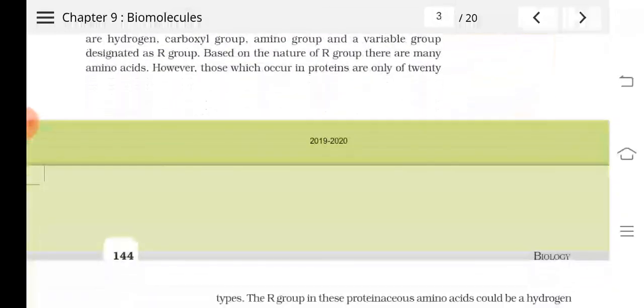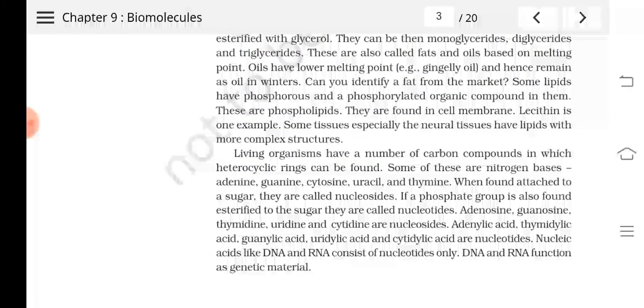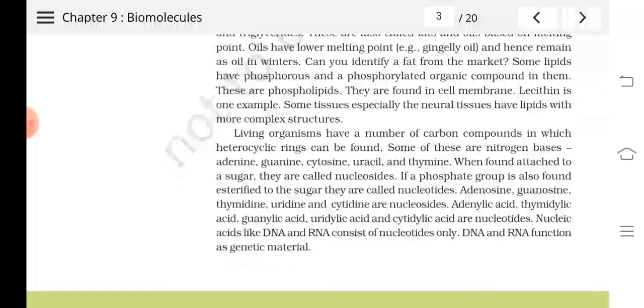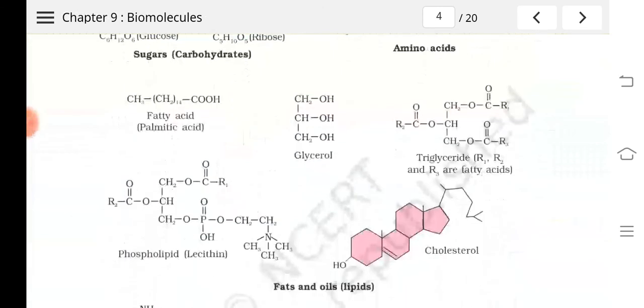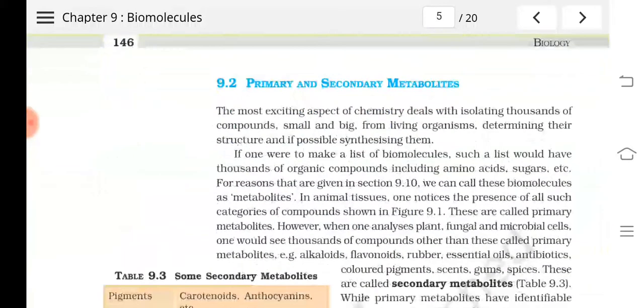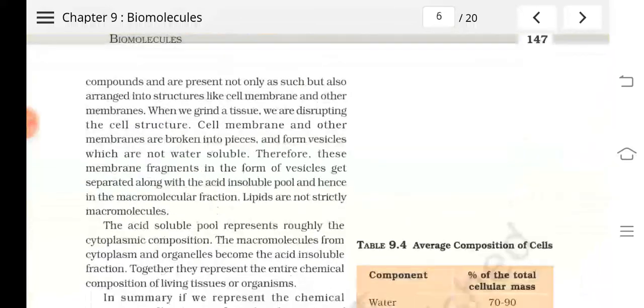Then I told you about nucleotides and their polymers, the nitrogen base, nucleosides and nucleotides. Then I told you about the bond between the nucleotides, how they are joined.